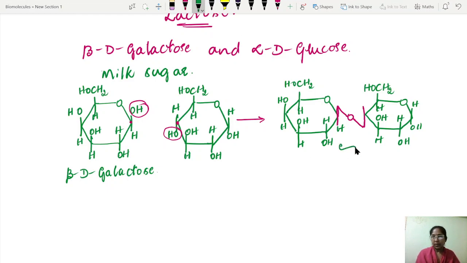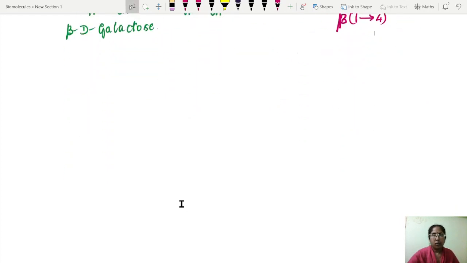This bond is a beta 1,4 linkage. So this is the structure of lactose. Now let us know the structure of sucrose.